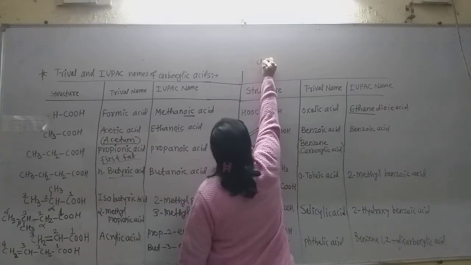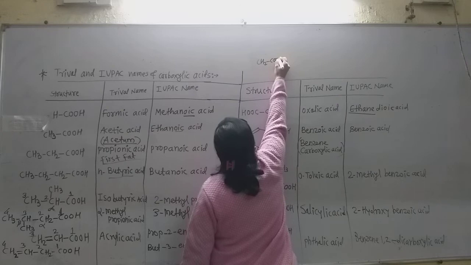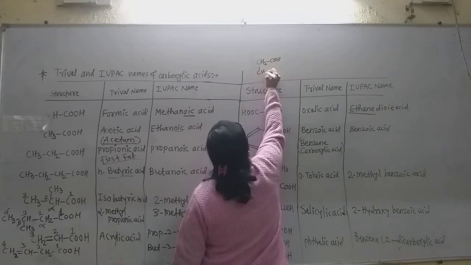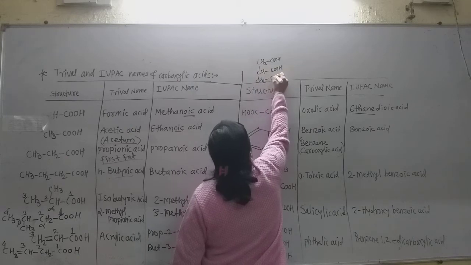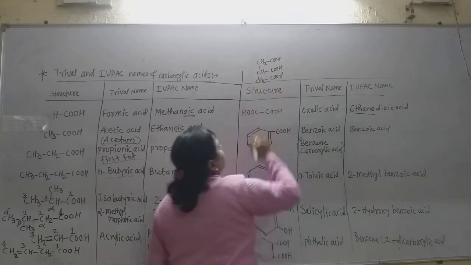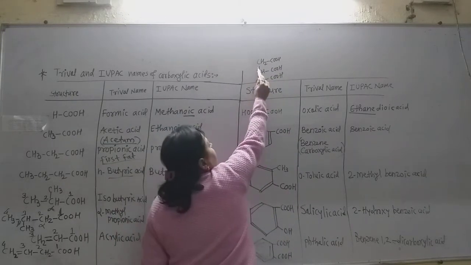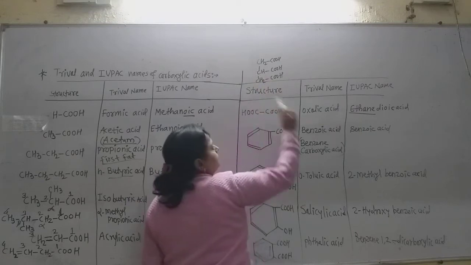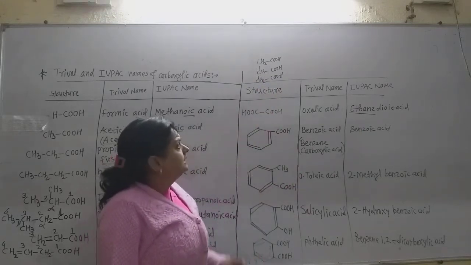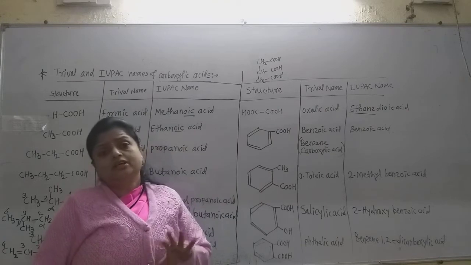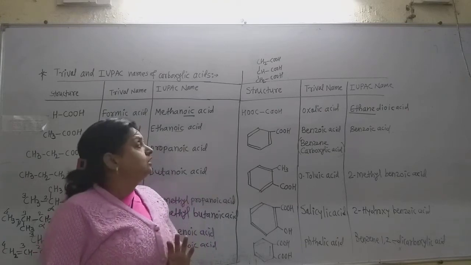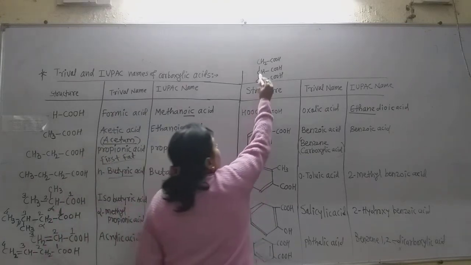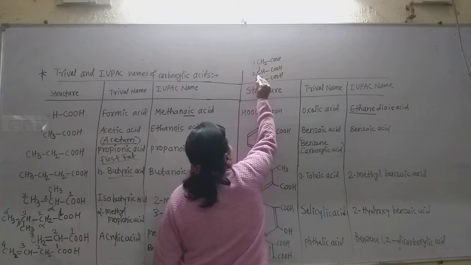If there are 3 COOH groups in an acid, for example, suppose such an acid is there, CH2COOH, CHCOOH, again CH2COOH. Why is there only one hydrogen? Because the valency of carbon is completed by 4 bonds. Now this acid contains 3 COOH groups, and in the chain there are 3 carbon atoms, 1, 2, 3.